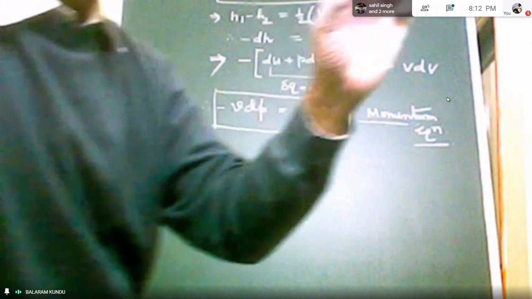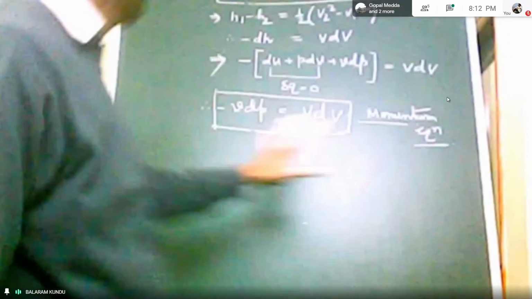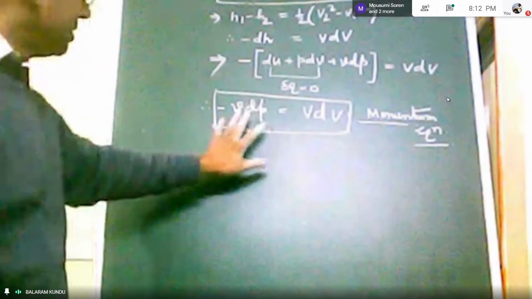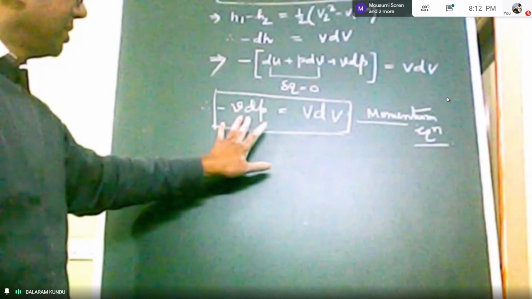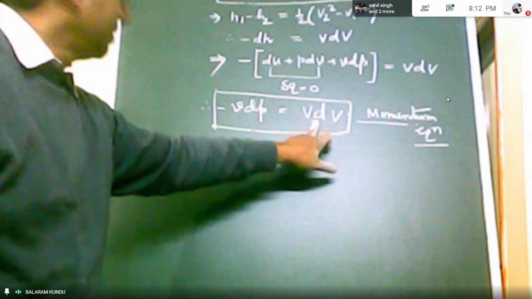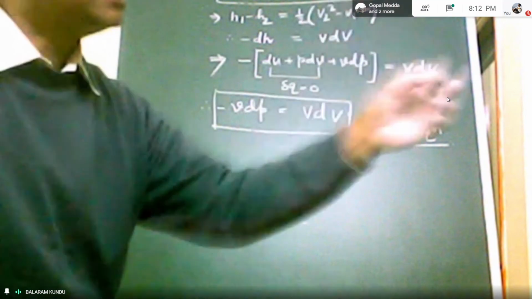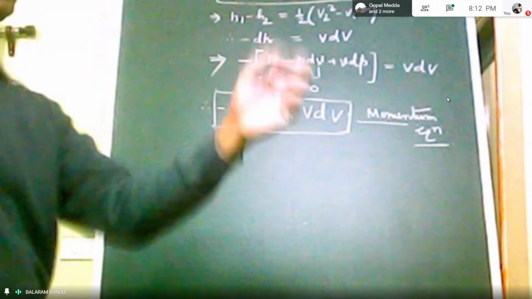So this process should be known. If the expansion process is known, then we can integrate this equation, the momentum equation, to get the velocity. To get the velocity, if we integrate, and if the expansion process is known, then only possible we can integrate.